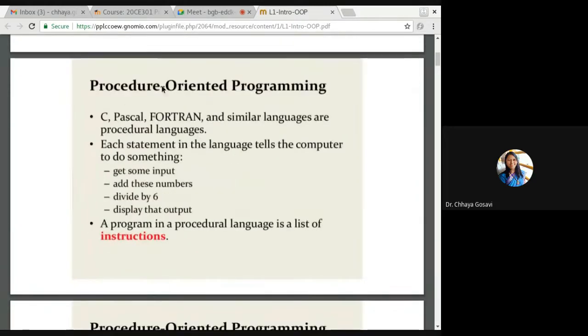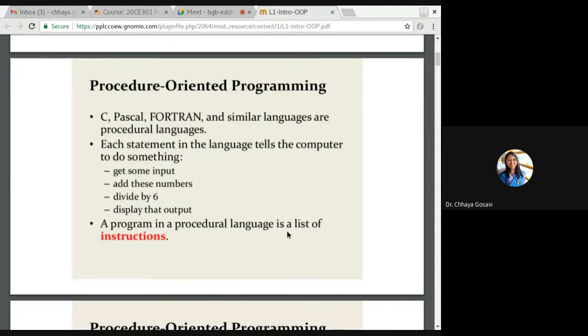So, we talked about procedure-oriented or procedural paradigm languages like C, Pascal, Fortran. Each statement in the language tells the computer to do something. It's sequential execution, one statement at a time. It will execute one statement, then move to the next line. Every statement tells the compiler to do something: get input, add these inputs, divide by 6, display that output. It's a sequential way of programming.